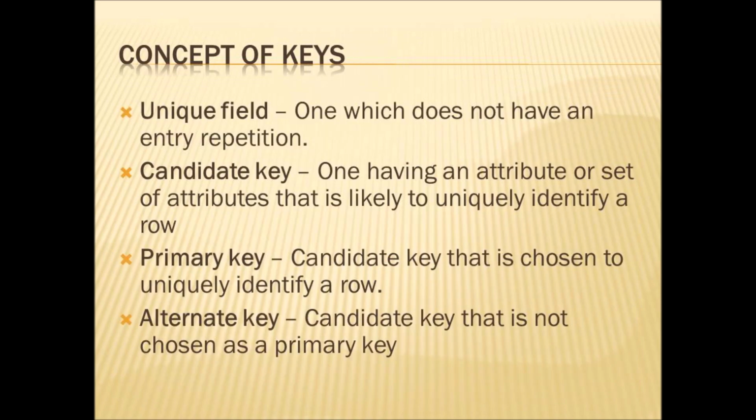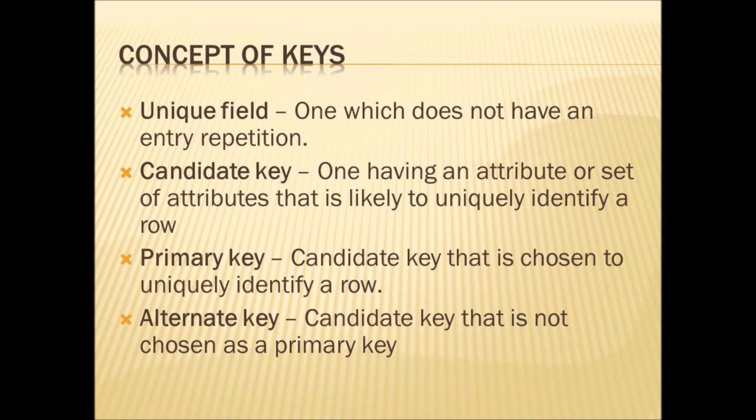Now we will see the concept of keys. For that, we will see some keywords, that is, unique field. Unique field means one which does not have an entry repetition. A name can be repeated in a table, because two students can have the same name, and two or more students can have the same grade. So a field that has no repetition is called a unique field. There will be no redundant data. For example, admission number. For each and every student, the admission number will be different, will be unique. So this field is called a unique field.